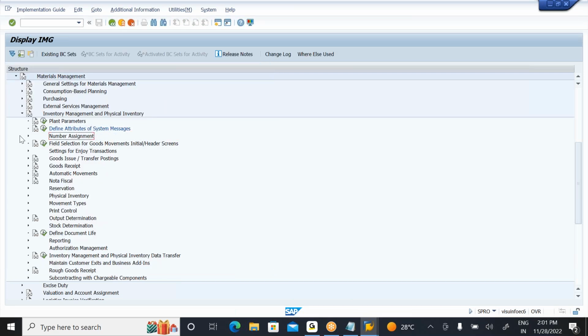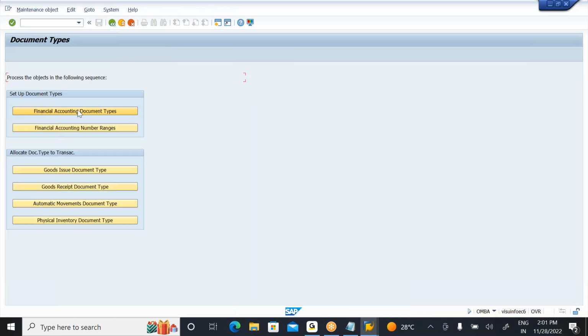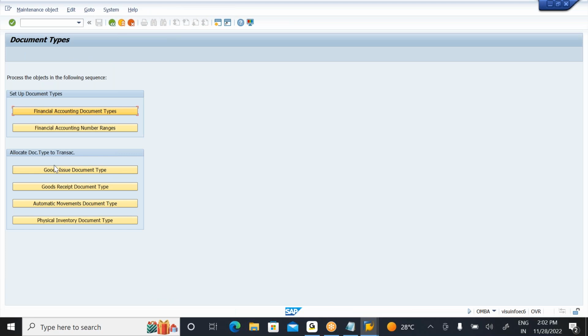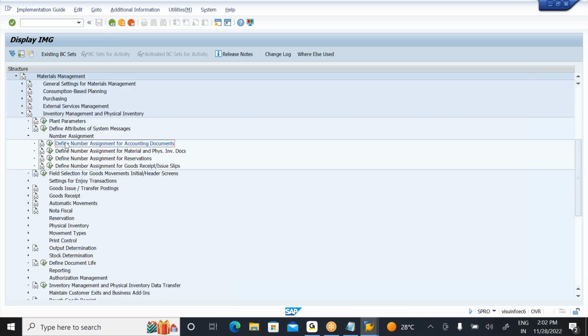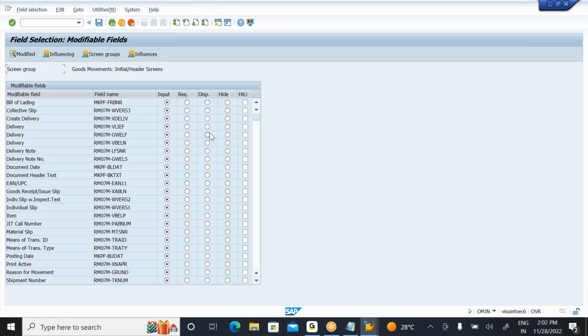Number segments are the same. Number ranges for accounting documents and material documents remain the same, but for inventory the number ranges are year dependent, because when the company's auditors come, they need to know in which year what transactions happened. The process remains the same as in purchasing. Number ranges can control your field selection also. In inventory management field selection, a particular field is required or display. You also need to practice this.